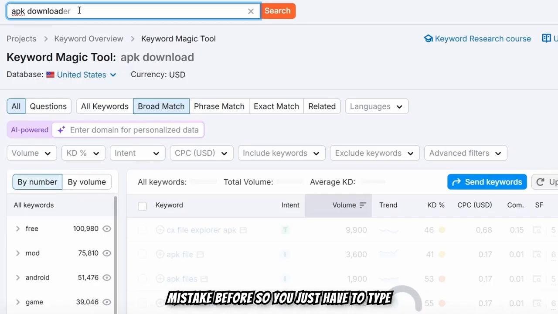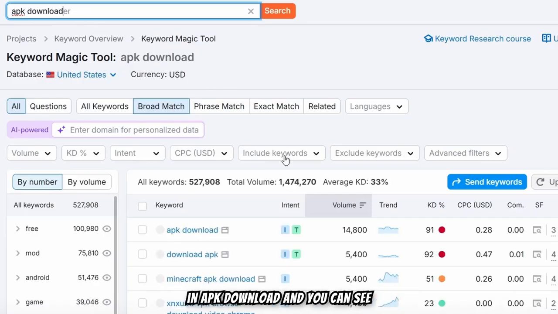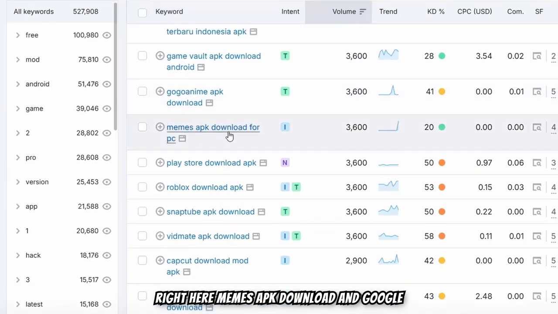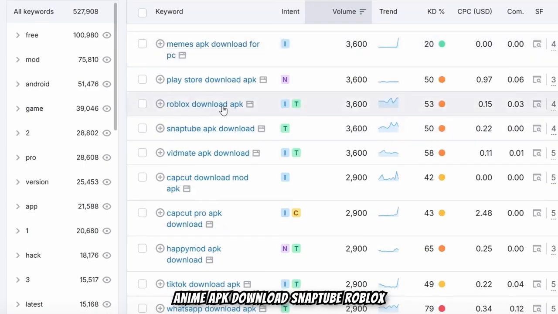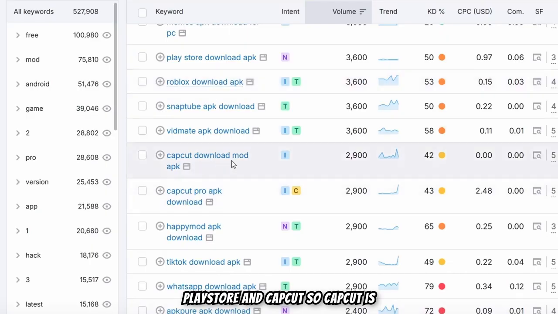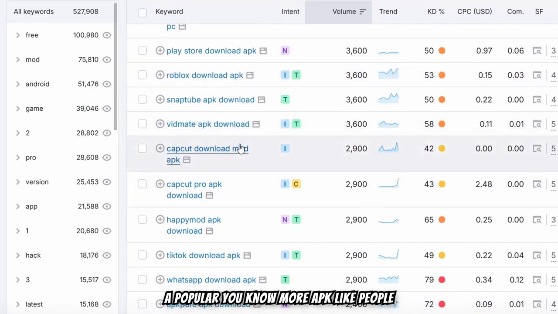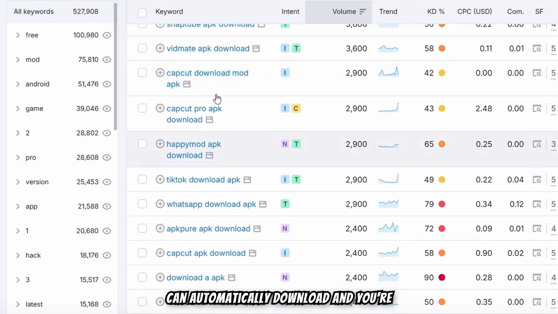You just have to type in APK download, and you can see Memes APK download, GoGo Anime APK download, SnapTube, Roblox, Play Store, and CapCut. CapCut is a popular mod APK, people search for it. So you can create an article on it and put the APK files. You can download them somewhere else and put the APK files on your WordPress site, which people can automatically download, and you're good to go.